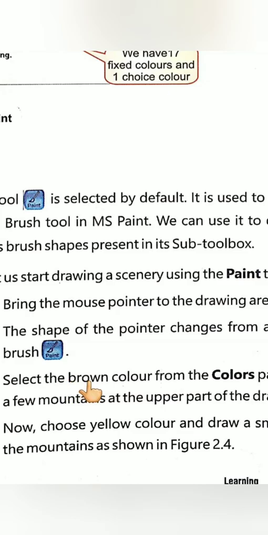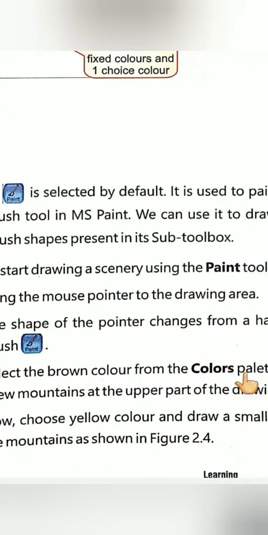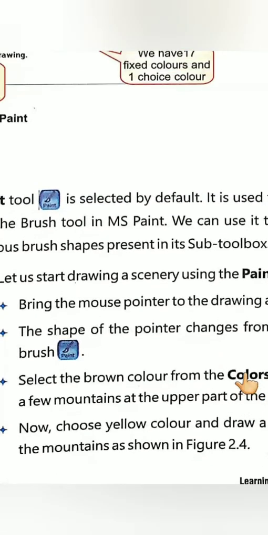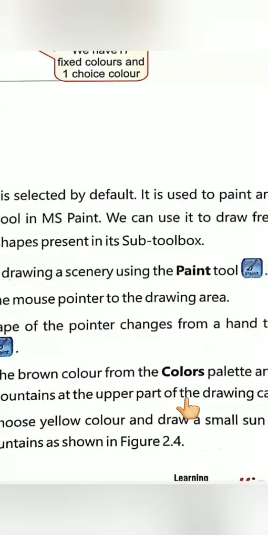Select the brown color from the color palette. Why do you choose brown color? Because you want to draw a few mountains at the upper part of the drawing canvas.